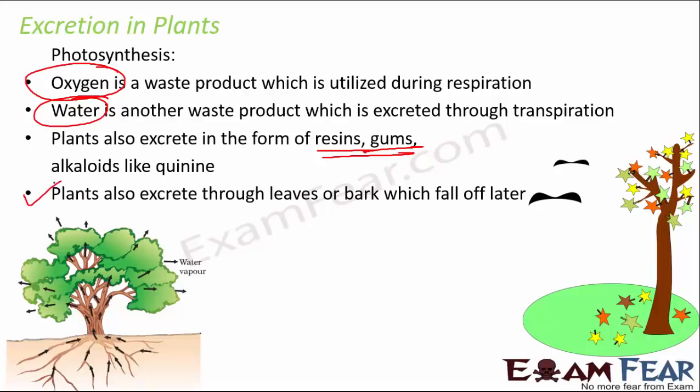Like you would have seen, the dried leaves or the dead leaves fall off from the plant. So that is also one way of excretion. Whatever is there in that dried leaf is also gone from the plant. So that's another way of getting rid of unwanted things. So this is how excretion happens in plants.